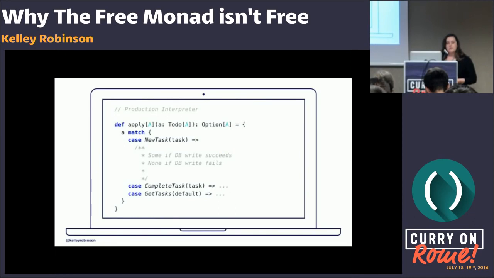So we can look at an example of the production interpreter here. I've written it here to transform to a Scala option type that's either some or none. And this doesn't have to be the same return type as it is in the test, and it's probably not going to be. But it is important that that transform type is a monad so that the chained operations will stop if this fails, in this case, if this evaluates to a none.